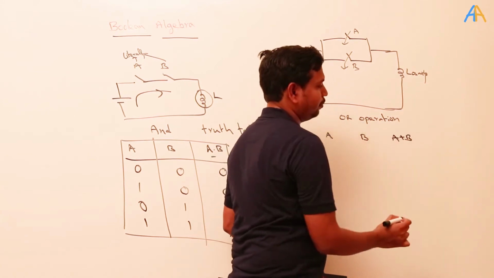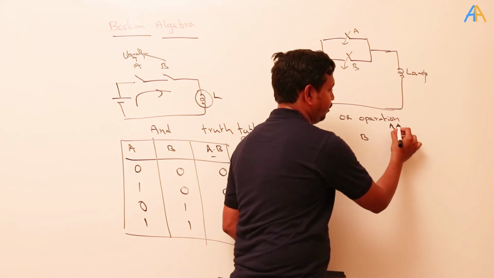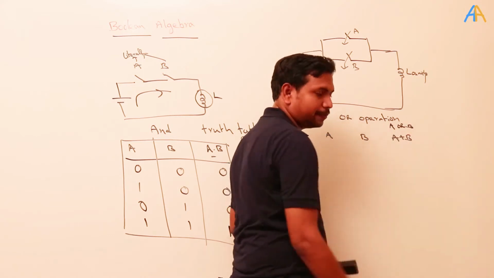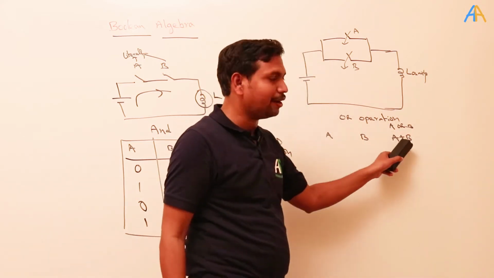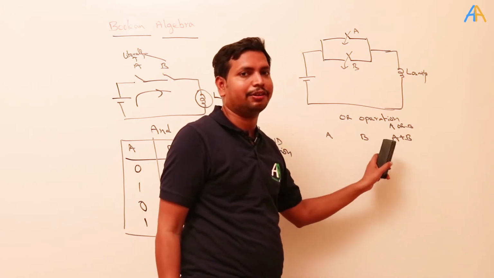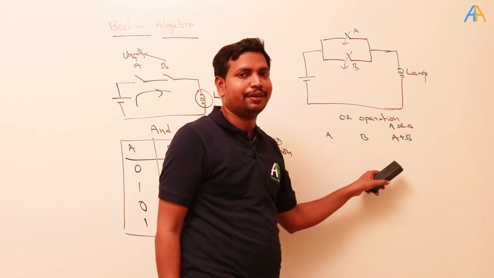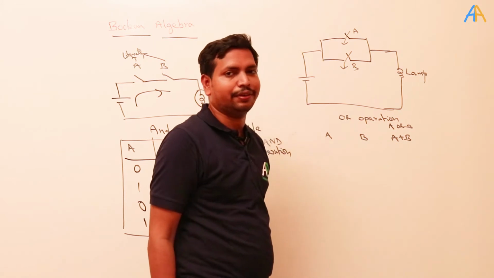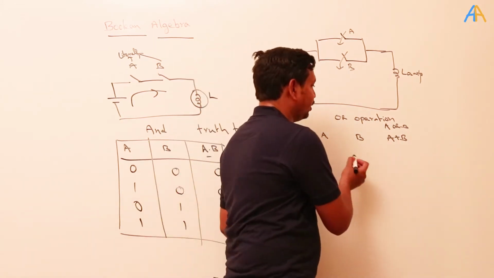A plus B is nothing but A OR B operation. Okay, so this plus is not the arithmetic plus. You have to remember that the arithmetic plus is different and the OR operation plus is different. Okay, now we'll draw the truth table.